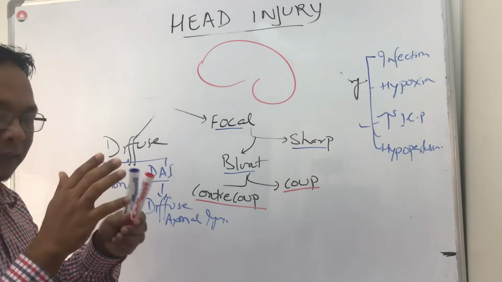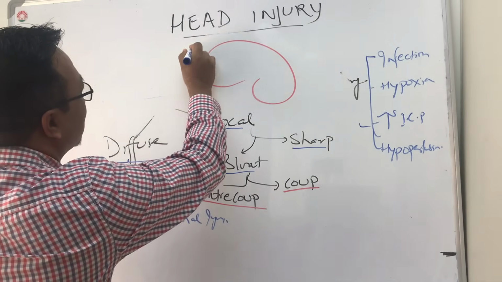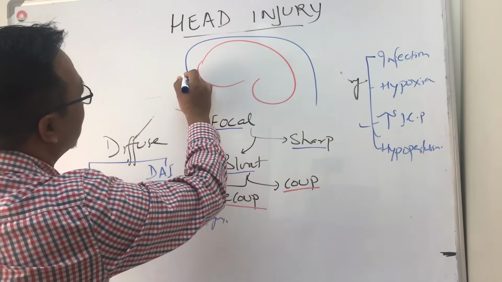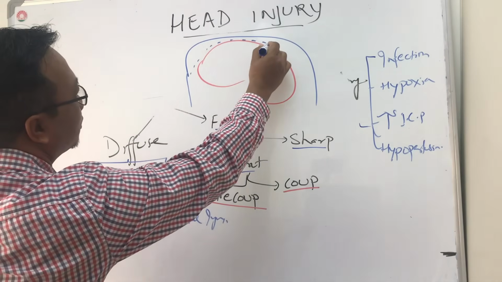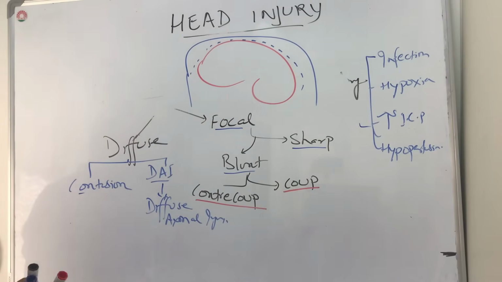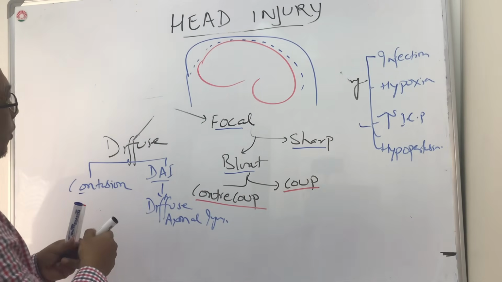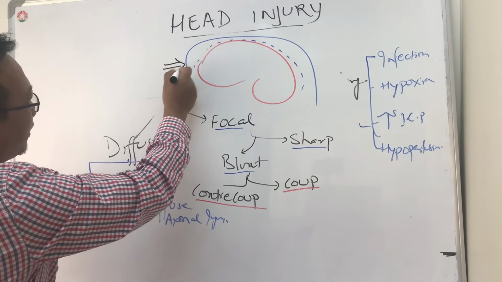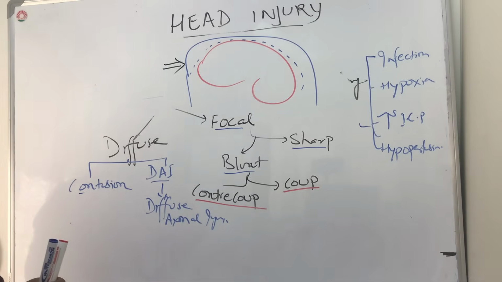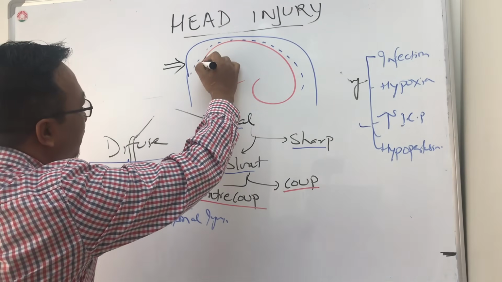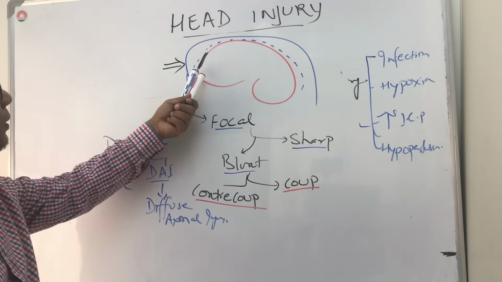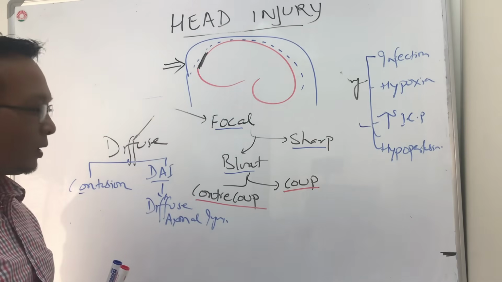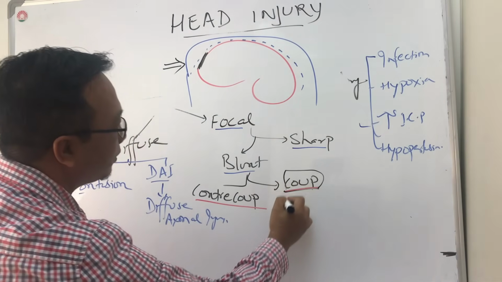It is inside the thick cranium, which is covered by a little bit of cerebrospinal fluid. So if there is a direct blow on the head, on the frontal part, we can understand there will be bruising here, there will be damage to the brain here. When there is damage to the brain there, we call it a coup injury.